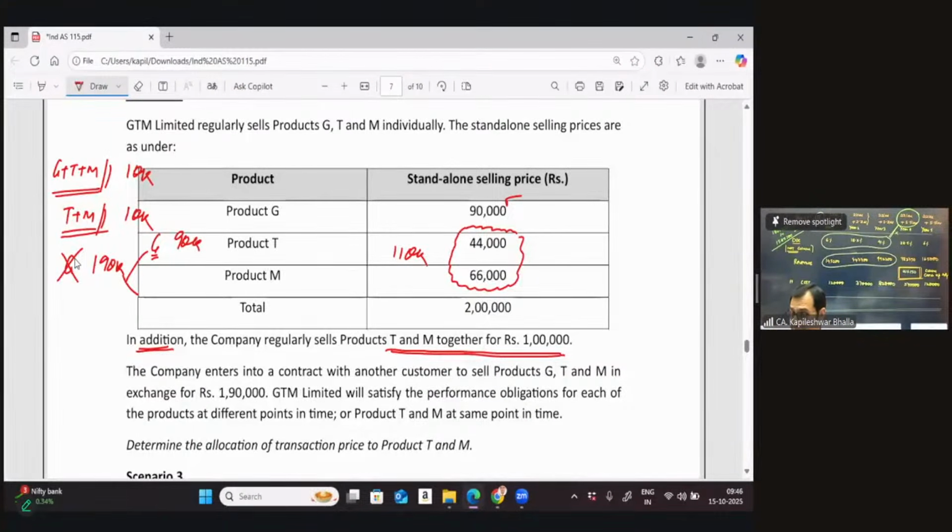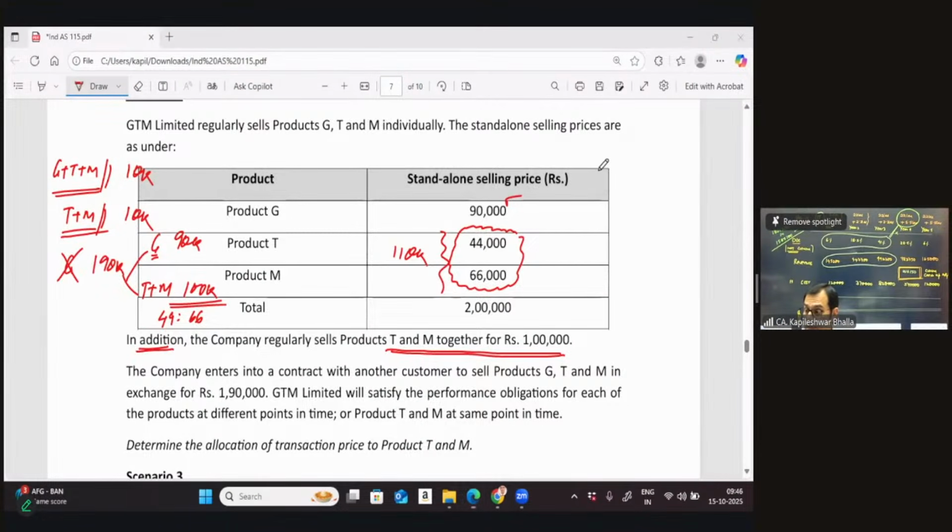So can I say the remaining 1 lakh rupee is going to be allocated towards T and M, and this will be divided in which ratio? Can I say the ratio of the standalone price, that is 44 is to 66? That's absolutely correct. So in the previous one, that is scenario number 1, we were not given any information. So we could undoubtedly assume that the company is passing on the discount to all the product lines put together. And that's right, in this case, first to G and then to the product T and M in the ratio of standalone price.